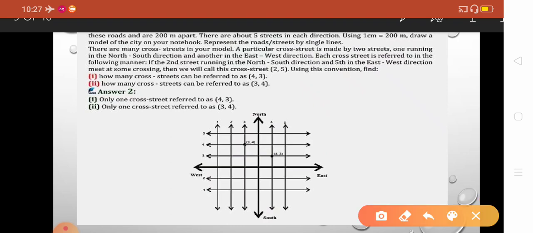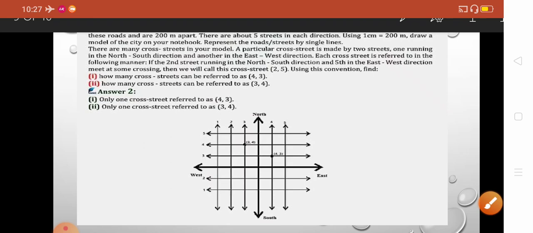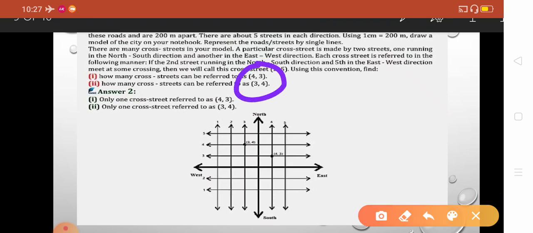Now the next point is 3 and 4. This 3 means the road that goes from north to south, street number 3, and this is street number 4 west to east. So only one cross street is there. Every point on the coordinate system represents only one thing. If you are given any pair of numbers like this in the coordinate system, it will represent only one point at a time.